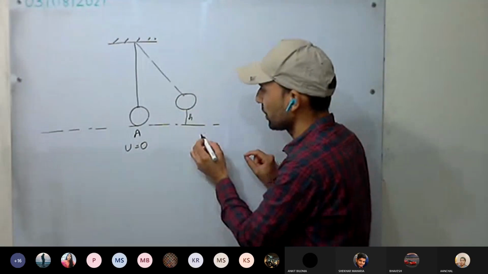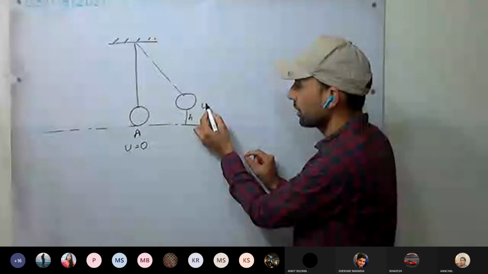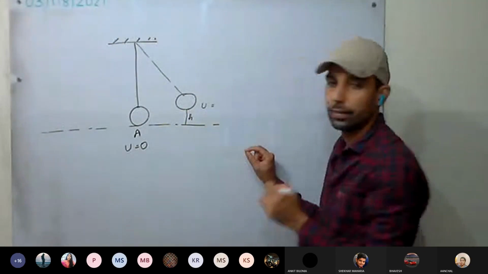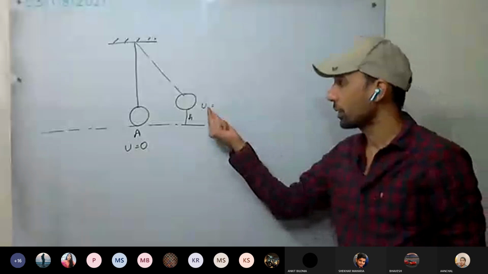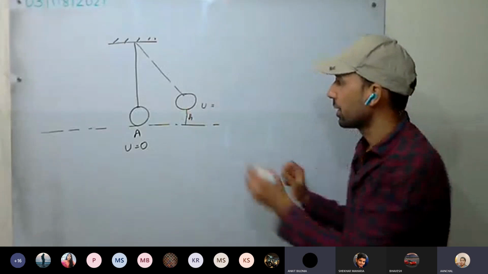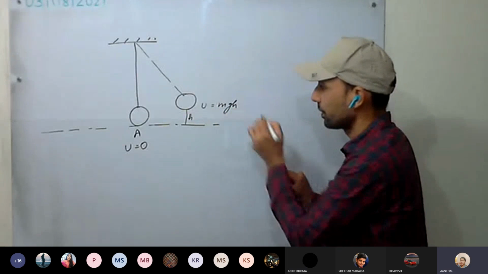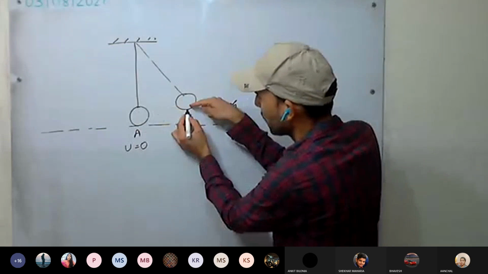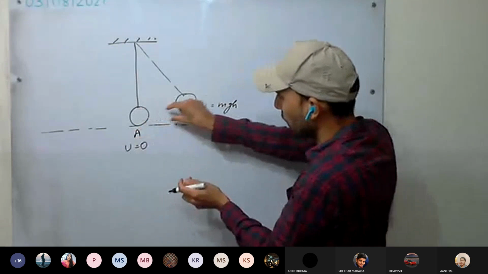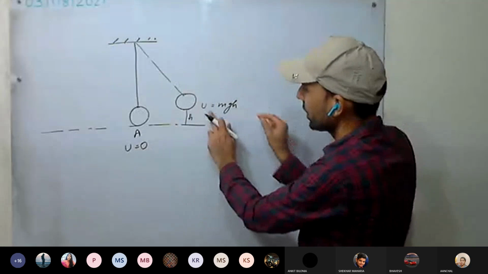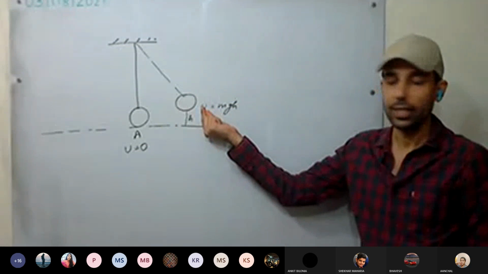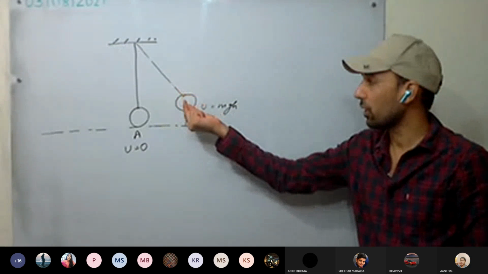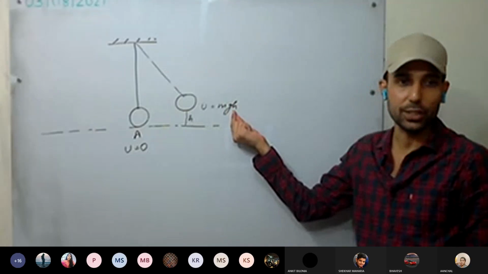Let this height be h. What will be the energy stored here? It will be the potential energy, mgh. From this position, I have moved here. How much height has it moved? h height. So the pendulum will have the potential energy of mgh.